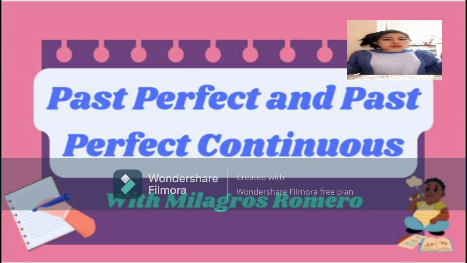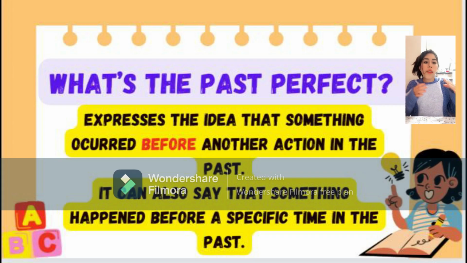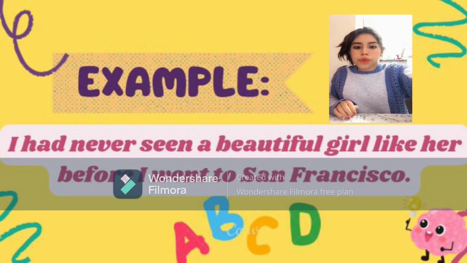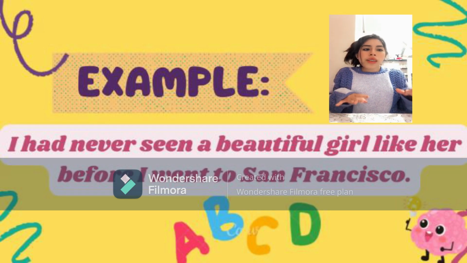In this video, I'm going to talk about the past perfect and past perfect continuous, or past perfect progressive. What's the past perfect? The past perfect expresses the idea that something occurred before another action in the past. It can also say that something happened before a specific time in the past. Example: I had never seen a beautiful girl like her before I went to San Francisco.